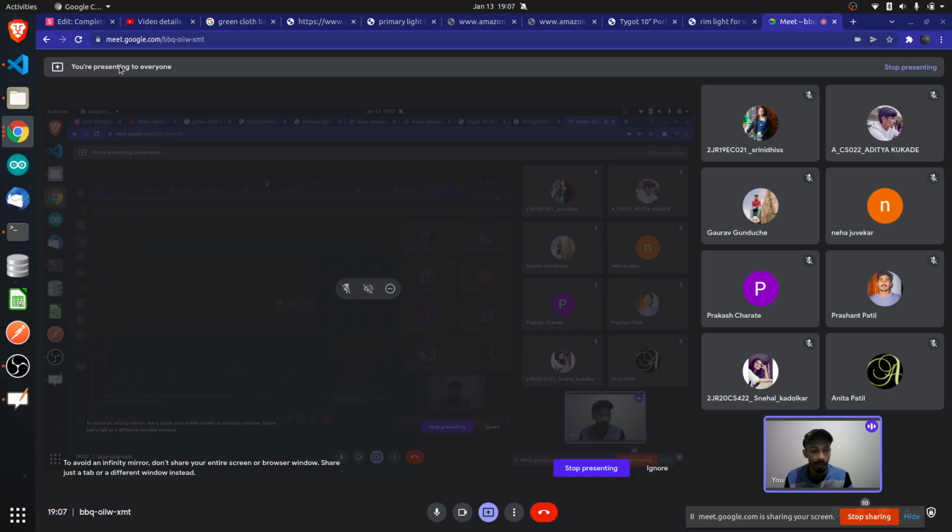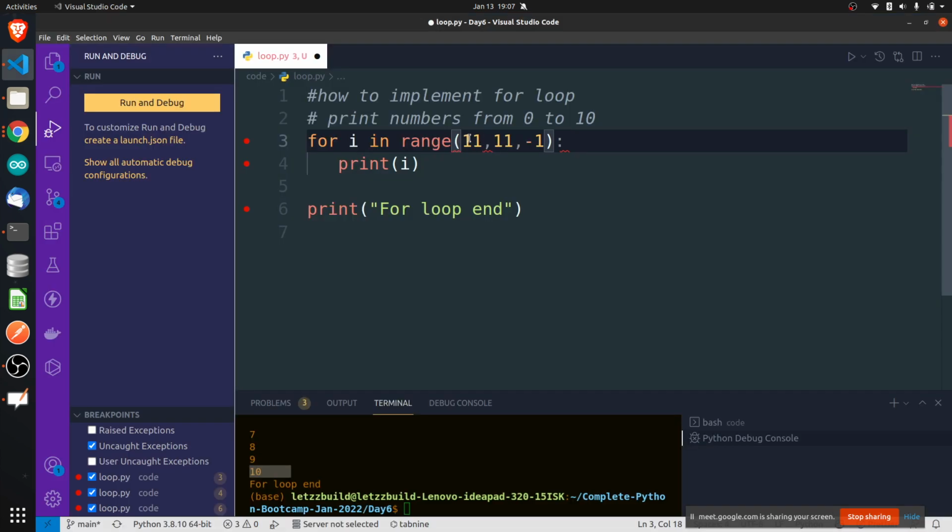The step parameter you can use if you want to write decrementing logic. If you want to decrement the numbers, not increment, then you can write -1 here. So I will just write now: start from 11, end at 0. End at 0 basically means that it will actually stop at 1, because we already know how end works. Start at 11, end at 0. It will not end at 0, it will end at 1. And if you write -1 here, it will keep on decrementing.